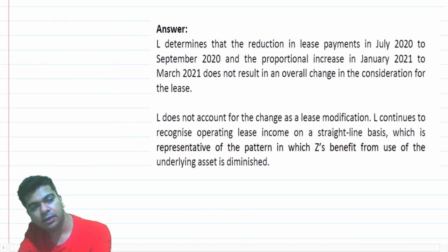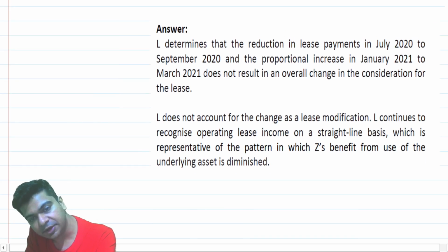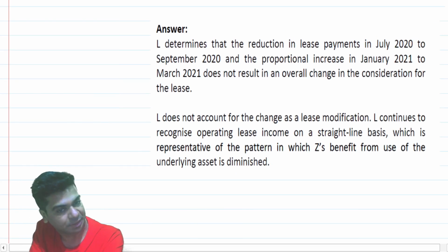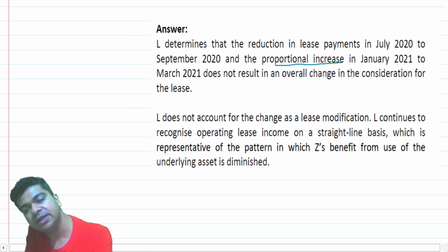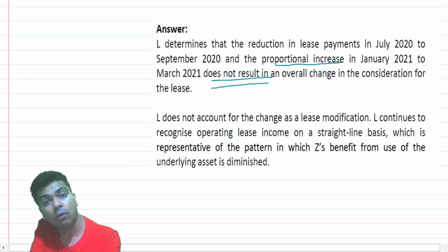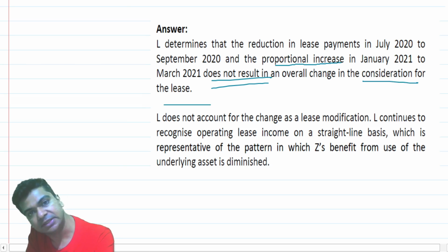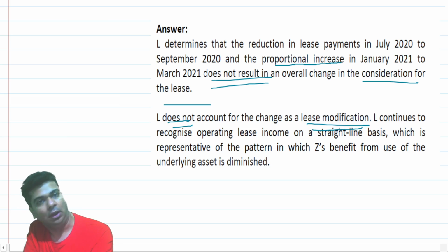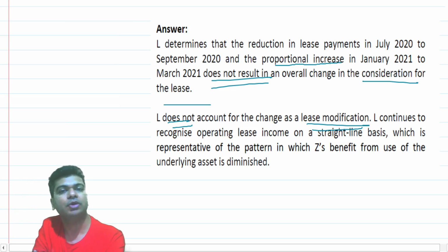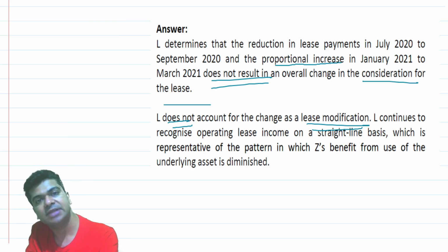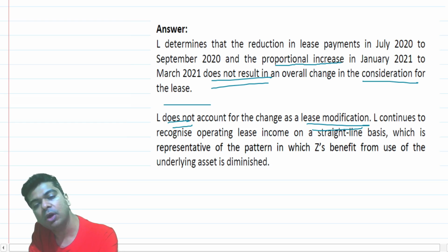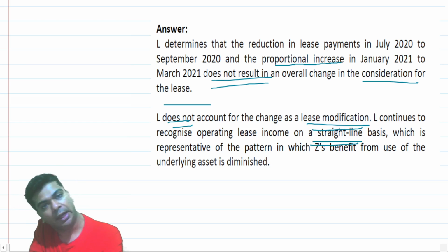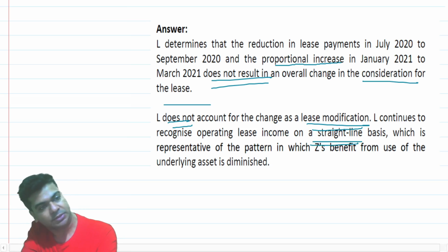They are saying that L determines that the reduction in the lease payment in July 2020 to September 2020 and the proportional increase in January 2021 to March 2021 does not result in an overall change in the consideration for the lease. As I said, total lease receipts are remaining the same. L does not account for the change as a lease modification. This is not a lease modification. Whatever income you are recognizing till now, continue with the same accounting treatment. So we will keep on following the straight line basis unless and until you have some other basis.